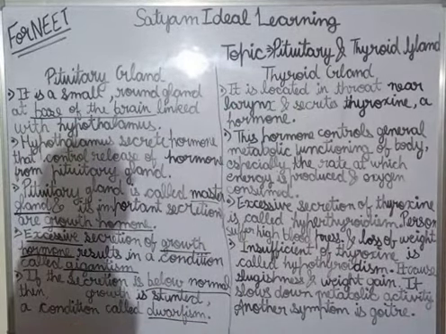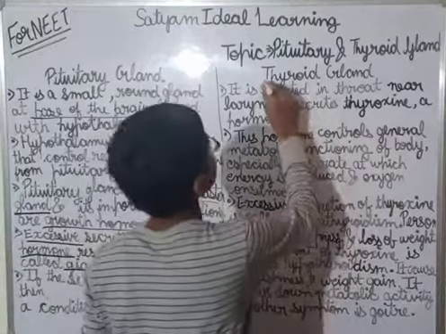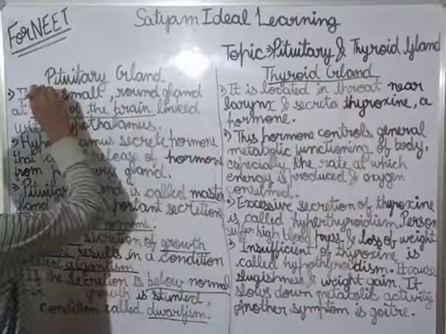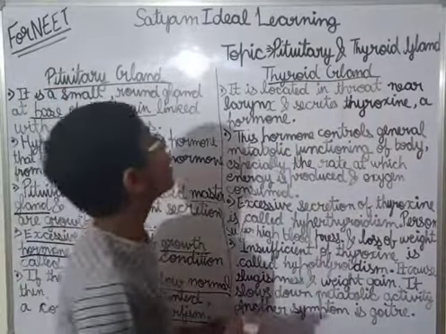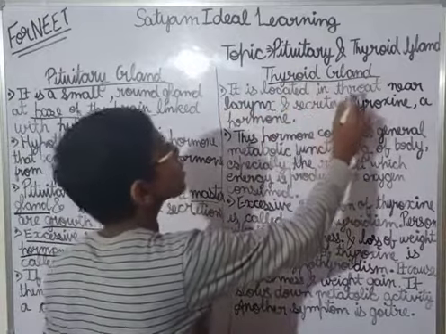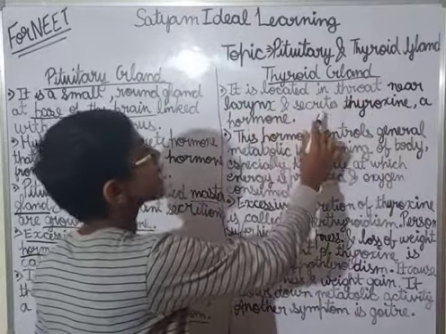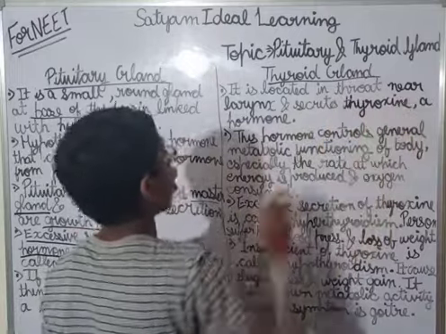Clear this thing? Now we are going to the thyroid gland. Now what is the thyroid gland? I am underlining this also, pituitary gland also. Now see, thyroid gland. The thyroid gland is located in the throat near the larynx and secretes thyroxine, a hormone.